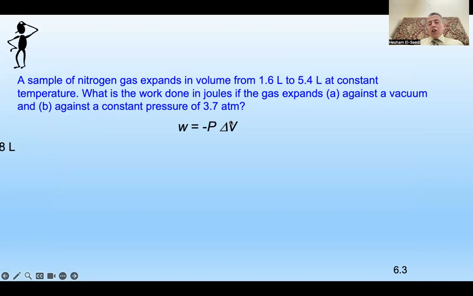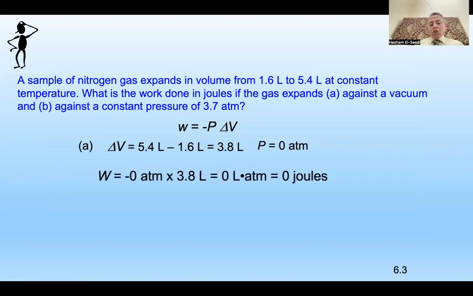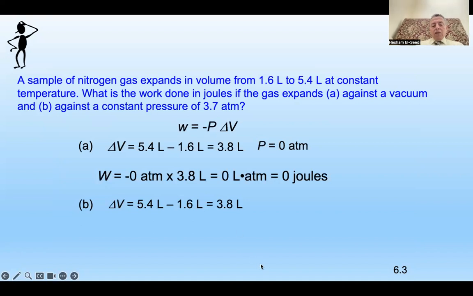Now you put in the equation which we have discussed. Then you take delta V, which is 5.4 minus 1.6, giving 3.8 liters, right? And at pressure 0, W will equal 0 multiplied by 3.8, which is 0. Then you take the delta V, which is 5.4 minus 1.6, which is 3.8, right?